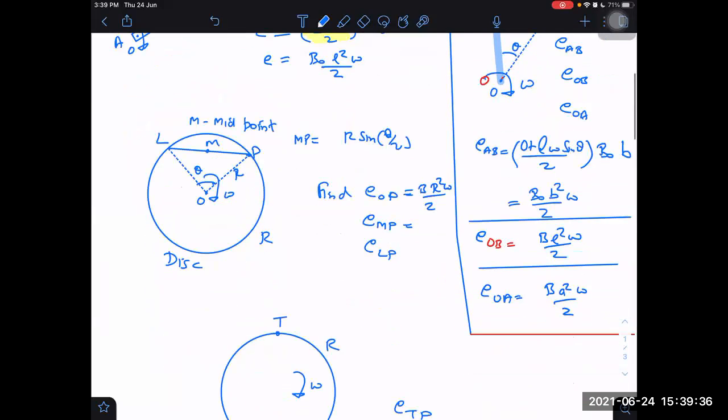Then EMP will be equal to B into MP square by 2 into omega, right? I have not derived it now, I am just taking a clue from the last question. Similar things are happening here also. Yes or no?